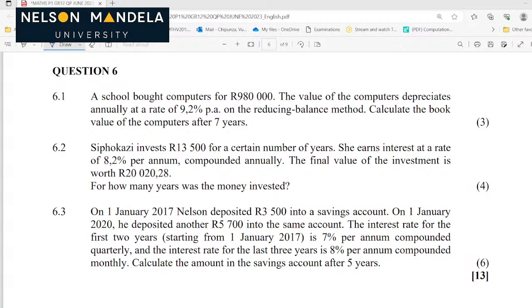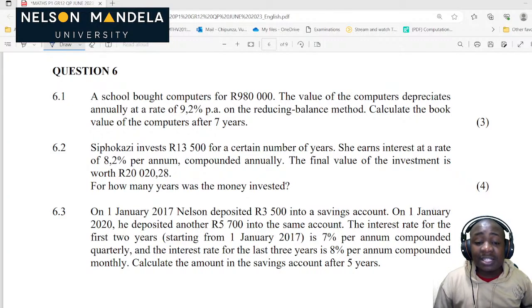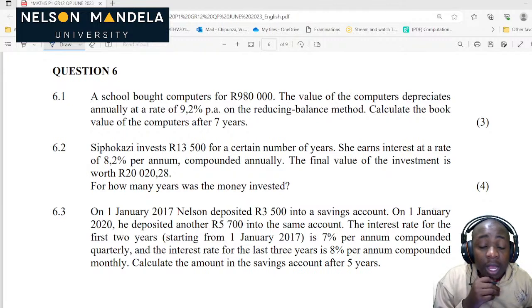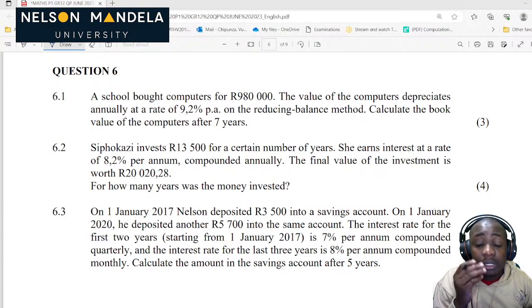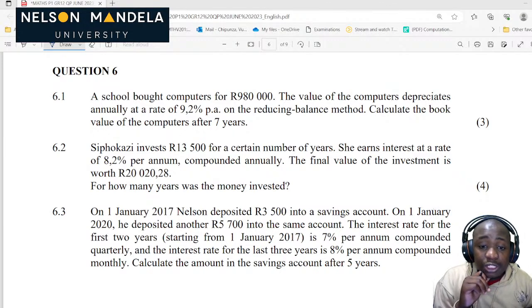What is the question saying? Spokers invests 13,500 for a certain number of years. Oh my word, that's a lot of money. She earns interest at a rate of 8.2% per annum compounded annually. Oh, okay. The final value of the investment is 20,028. How many years?